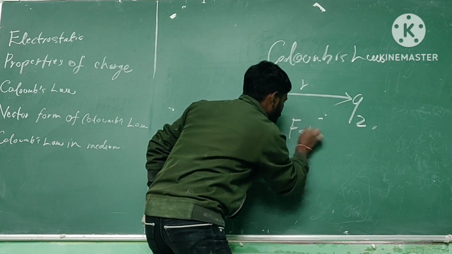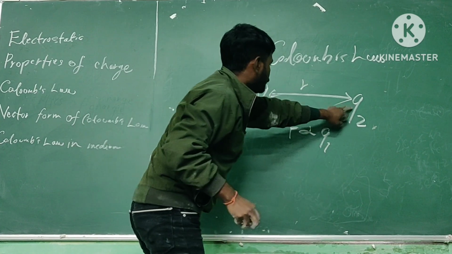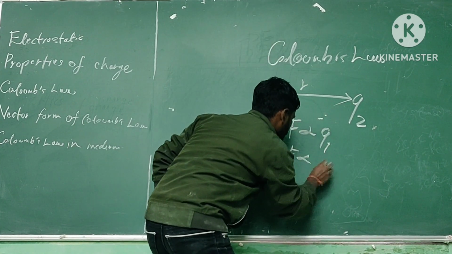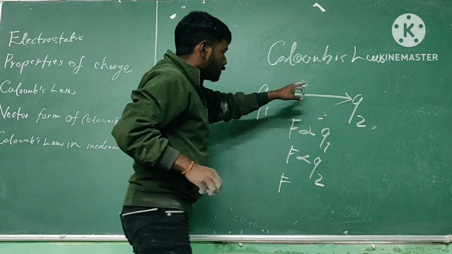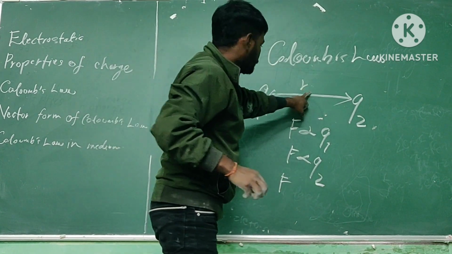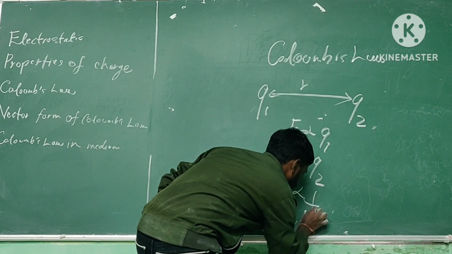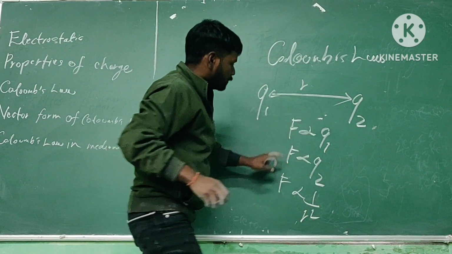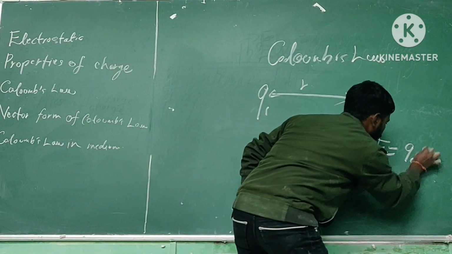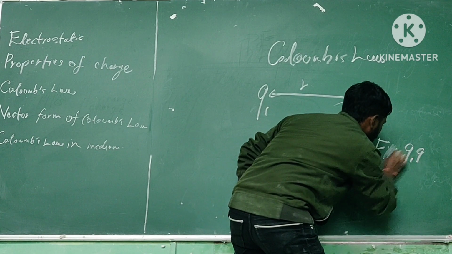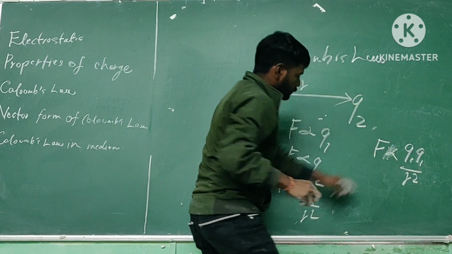F is proportional to q1, similarly F is proportional to q2, and inversely proportional to the square of the distance between both charges, F proportional to 1 by r square. When you combine these, we get F is proportional to q1 q2 by r square.